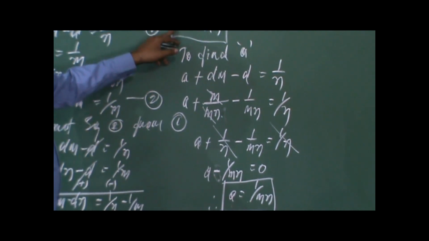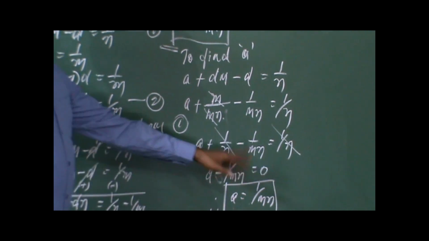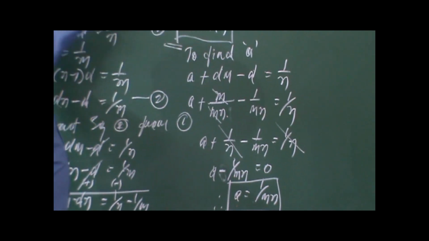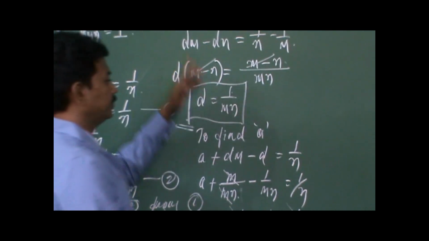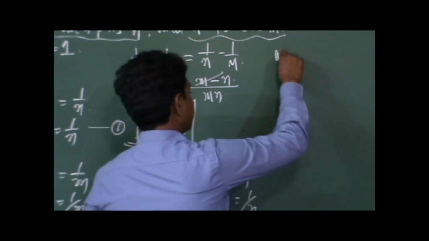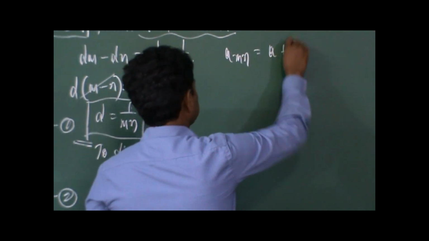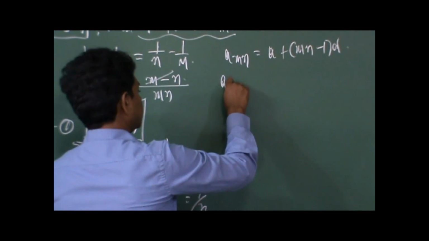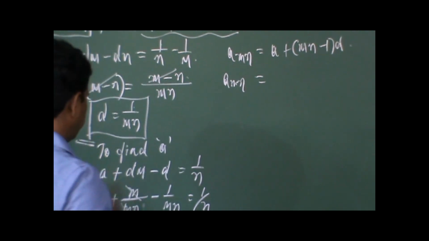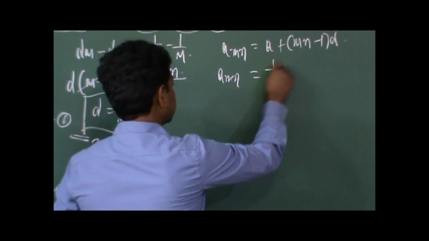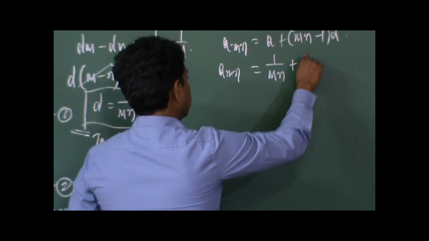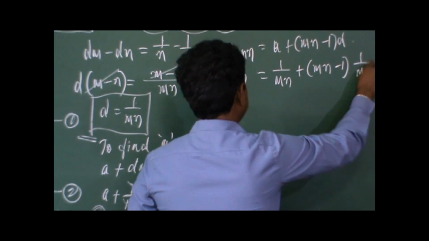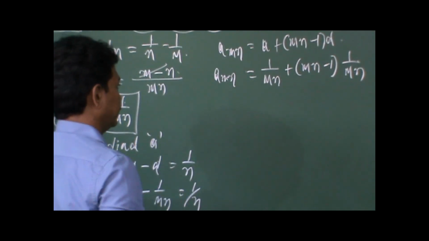So the value of d is 1 by mn as well as the value of a is 1 by mn. So we have two values here. So using these two values, we have to find out the mnth term. So let us define the mnth term. The mnth term can be written as a plus mn minus 1 into d. So the mnth term is equal to, the value of a is 1 by mn, we will substitute this, 1 by mn plus mn minus 1 into, the value of d is again 1 by mn.